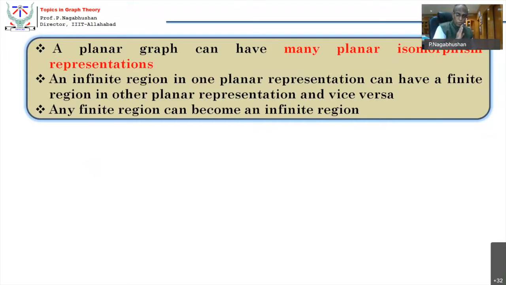The way in which you look at the entire warehouse, particularly if it is a planar graph representation, has a beautiful connotation, because a finite region can be made an infinite region, and the neighborhood of the finite regions can be changed and swapped. These are all interesting things.